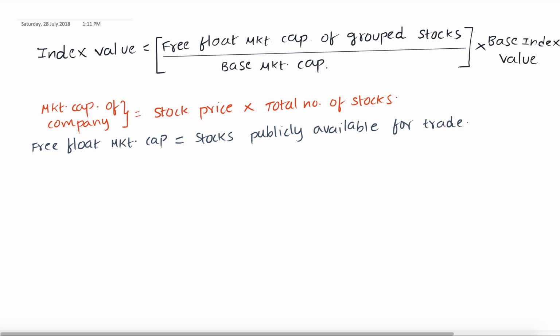We will try to cover those inner details in a detailed manner in the upcoming videos. For now, just consider this formula: free float market capital of the group of stocks by base market capital, into base index value, to calculate the index value of a particular thing.